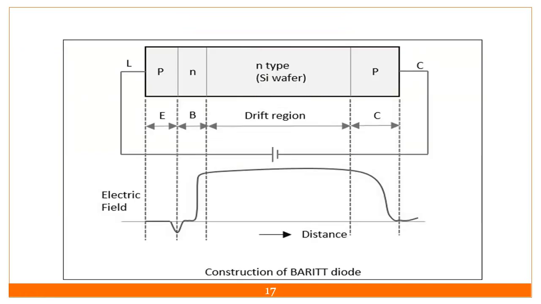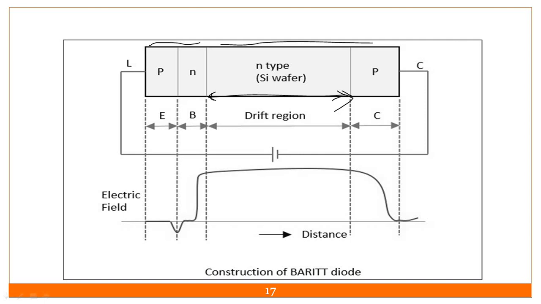So I will explain this construction. Here a normal PN junction is used, and afterward again an NP junction. But here you will find the length of this N type channel is very large.